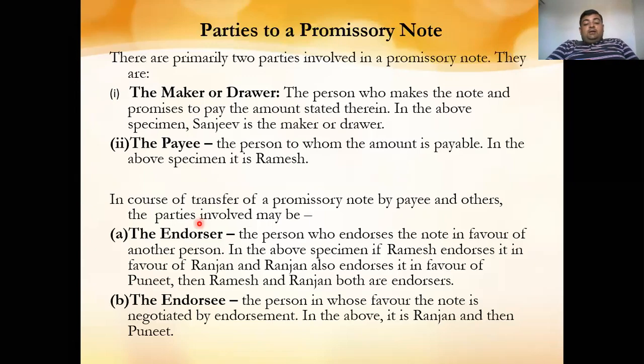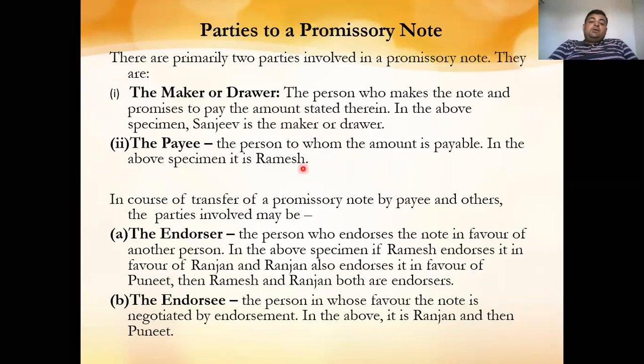Next, in case of transfer of the promissory note by the payee, other parties may be involved. If the payee has transferred that note, after receiving it from the maker, to some other party, then two more parties are involved. First is the endorser, a person who endorses the note in favor of another person. In this case, Ramesh will be the endorser in favor of Rajan. Now Rajan also endorses in favor of Puneet, and Ramesh and Rajan both are endorsers.